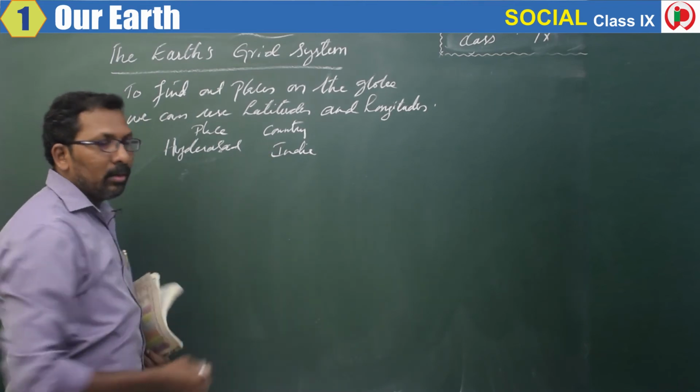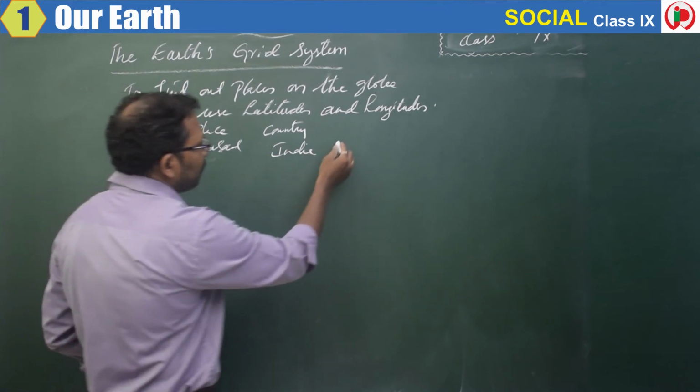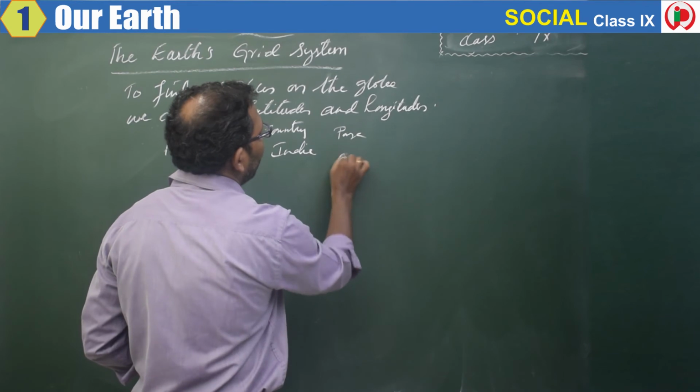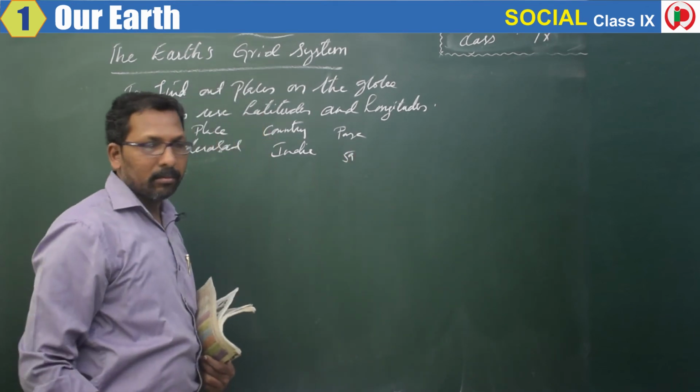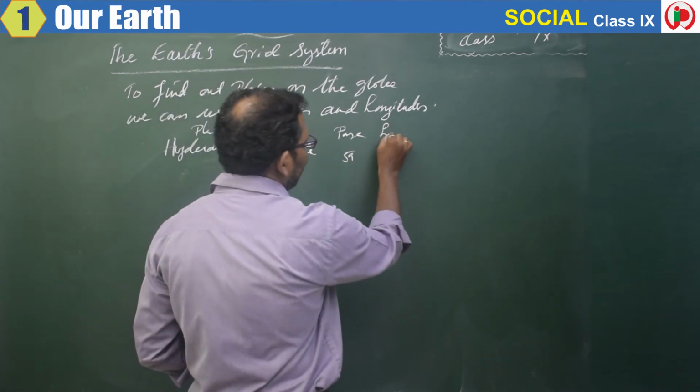So for example, Hyderabad. In which page is it? Page number 59. And what is the latitude?